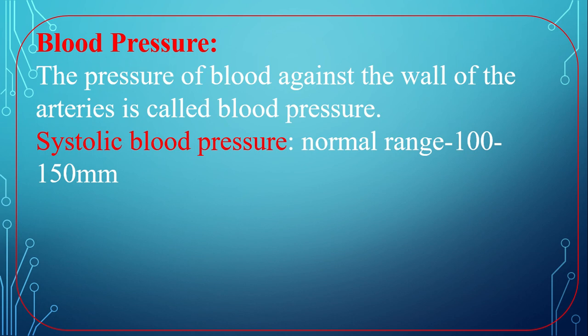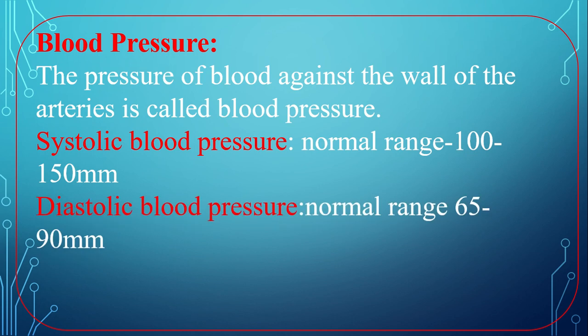I am saying again, the pressure of blood against the wall of arteries during the contracted state of heart is called systolic blood pressure. Normal range of systolic blood pressure: 100 to 150 millimeter.